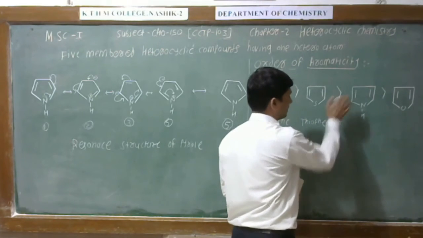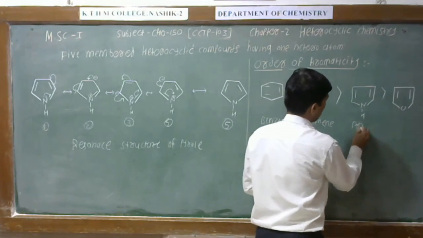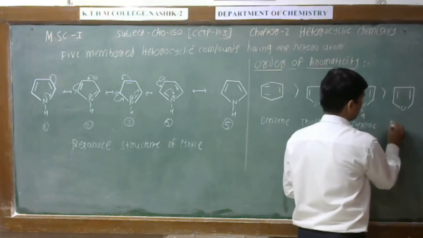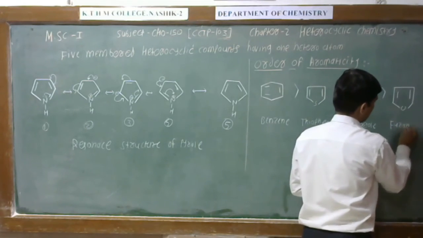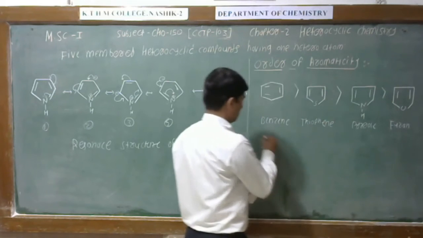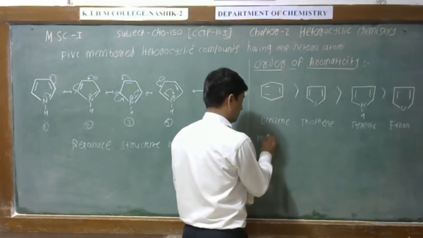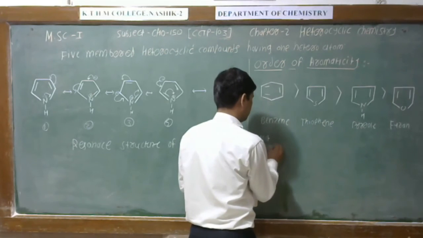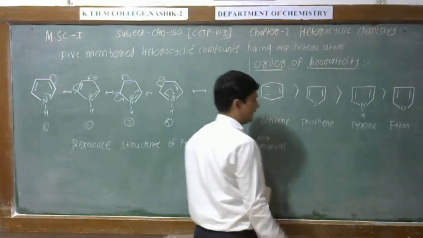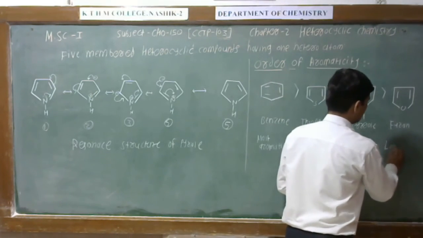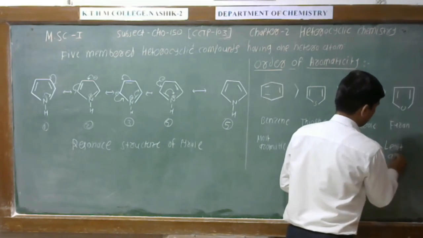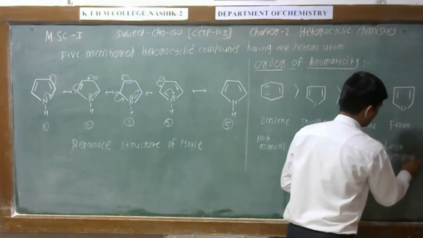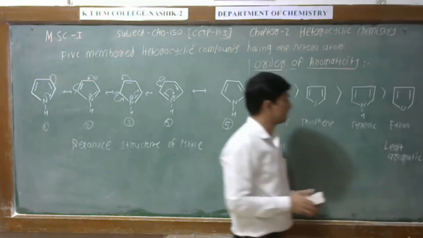Thiophene is more aromatic than pyrrole, and pyrrole is more aromatic than furan. So this is the most aromatic in this order, and this is the least aromatic in this order.